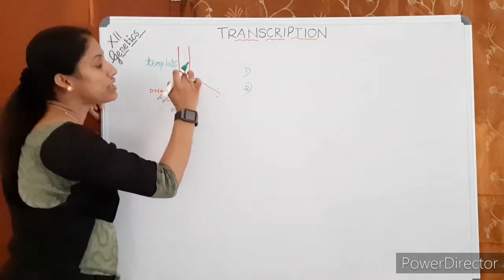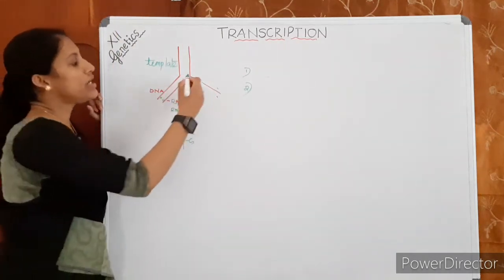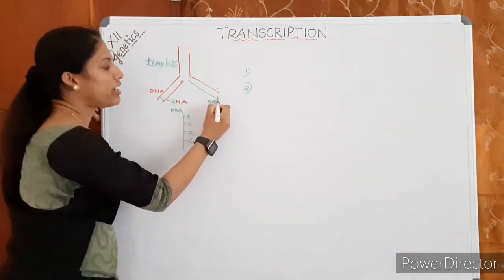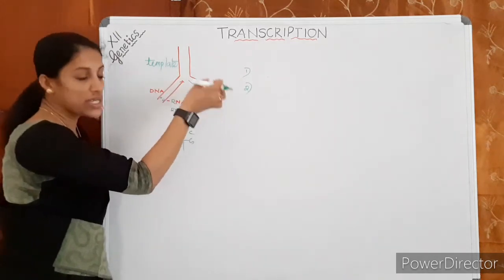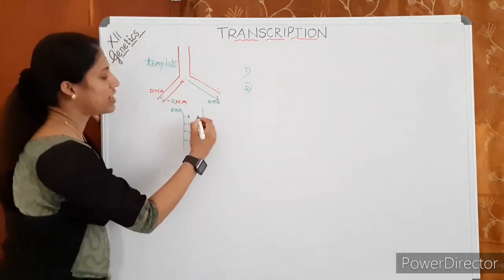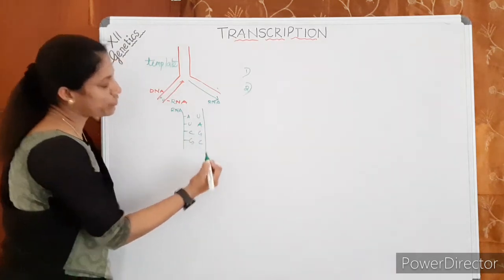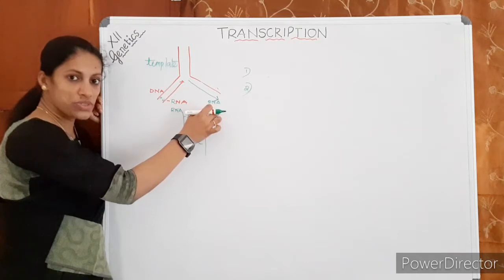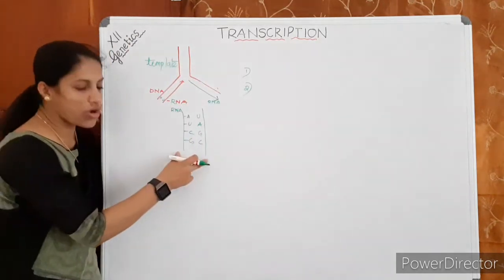And similarly, suppose this strand also is copied to RNA. Okay. This RNA produced will be from the opposite strand, so it will be complementary to this. That means here will be uracil, here will be adenine, here will be guanine, here will be cytosine, like this. Means the two RNAs produced from the two opposite strands of DNA must be complementary.